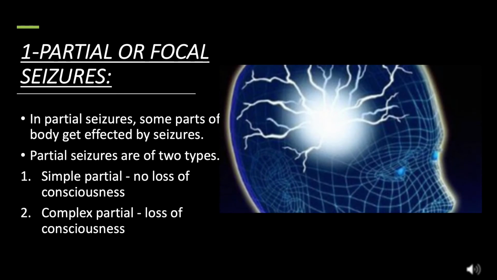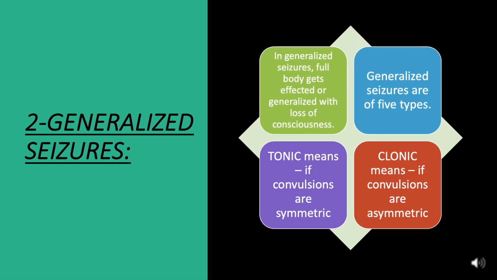Partial or focal seizures. In partial seizures, some parts of the body get affected by seizures. Partial seizures are of 2 types: simple partial, no loss of consciousness; complex partial, loss of consciousness. Generalized seizures. In generalized seizures, the full body gets affected, with loss of consciousness. Generalized seizures are of 5 types. Tonic means convulsions are symmetric. Clonic means convulsions are asymmetric.